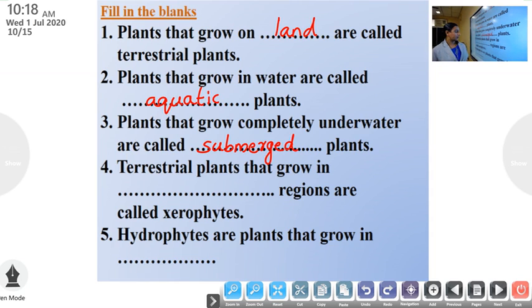Question number 4. Terrestrial plants that grow in dash regions are called xerophytes. Terrestrial plants that grow in dry desert regions are called xerophytes. Fifth question, hydrophytes are plants that grow in dash. Hydrophytes are plants that grow in water.